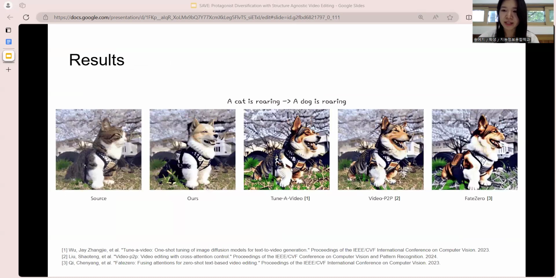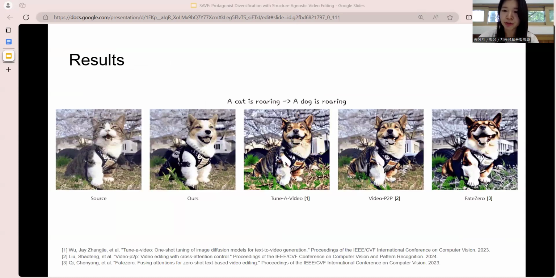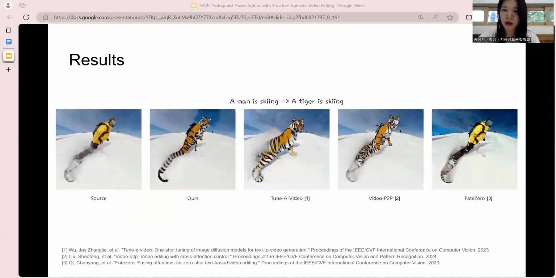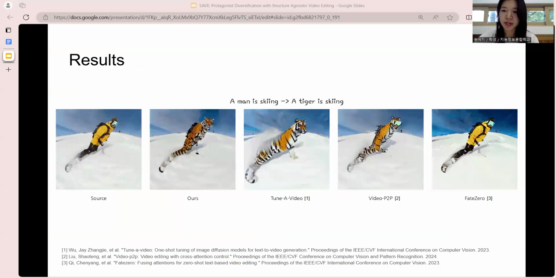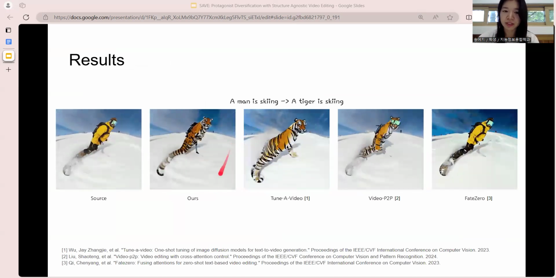Experimental results showed the superiority of our method, which renders more precise motion than the baselines, especially our spatially captured mouth movement in the source video. Also, our method demonstrates better text alignment, successfully generating a new protagonist, Tiger.